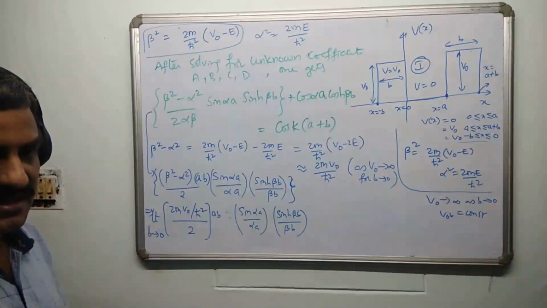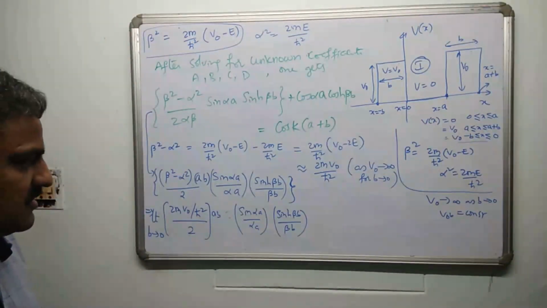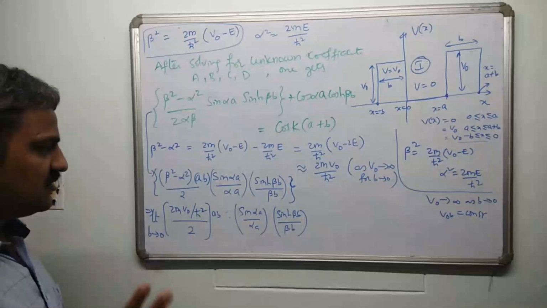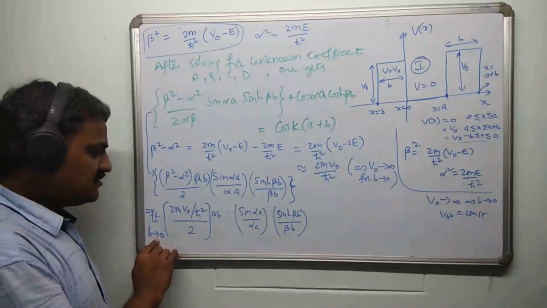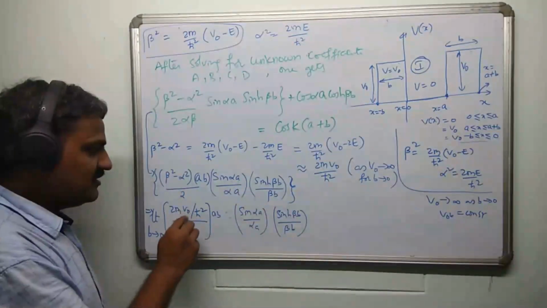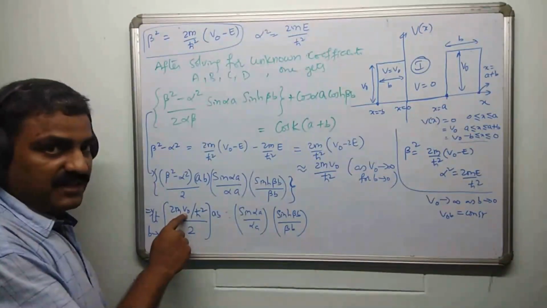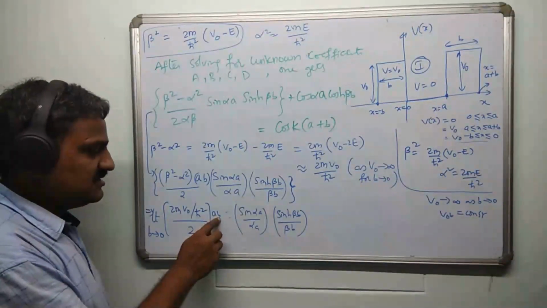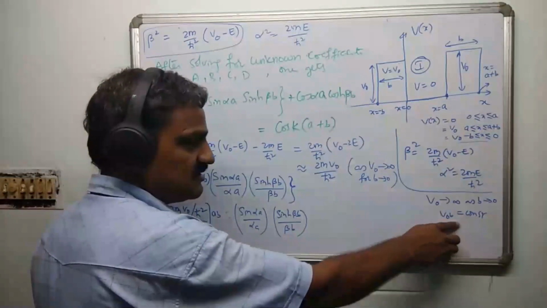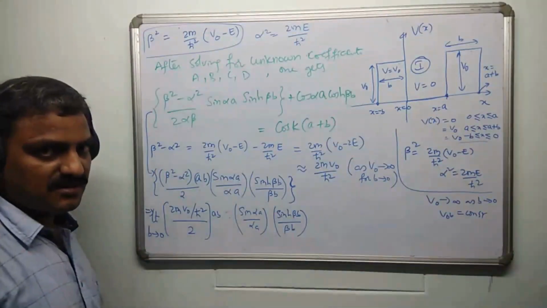So the potentials are very narrow and spike-like potentials. In this limit, please try to understand, as b tends to 0, V naught tends to infinity. So you may think that V naught blows up to infinity. No, here there is a subtlety. V naught is there and b is there. What is our assumption? Is it not V naught b constant? V naught b is not going to rise to infinity.